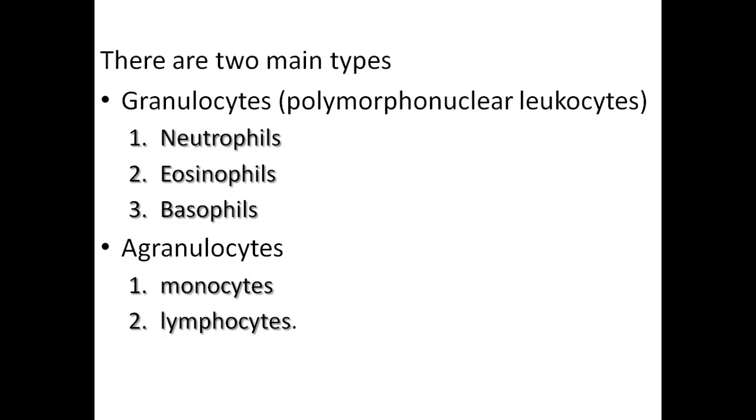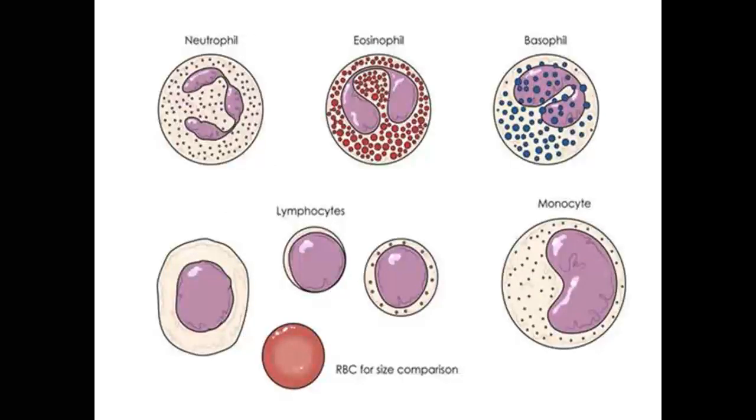Within the granulocytes, we have what we call neutrophils, eosinophils, and basophils. While among the agranulocytes, or non-granulated white blood cells, we have monocytes and lymphocytes. Here is the diagram describing the granulocytes and the agranulocytes.